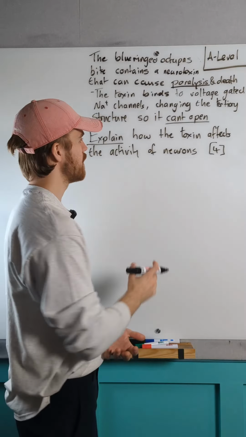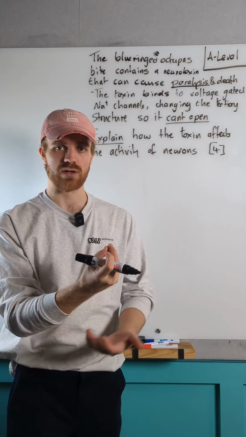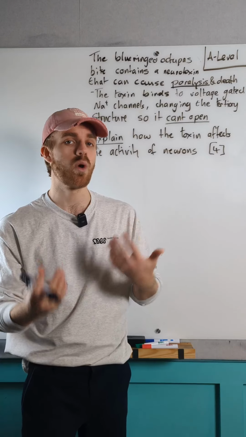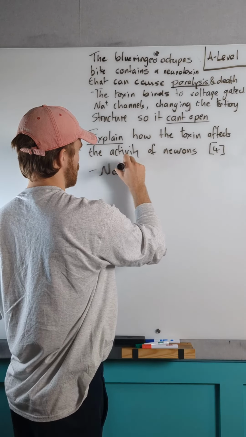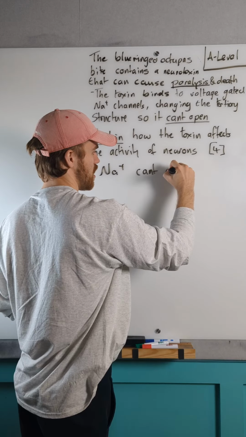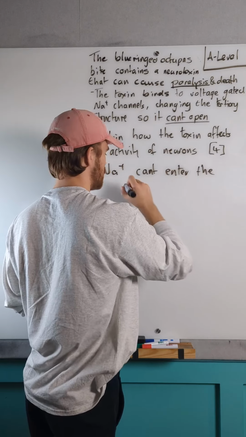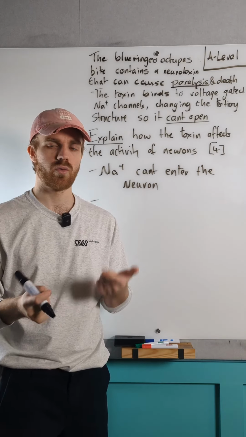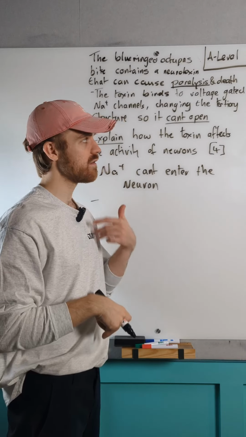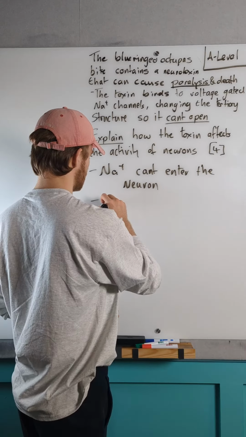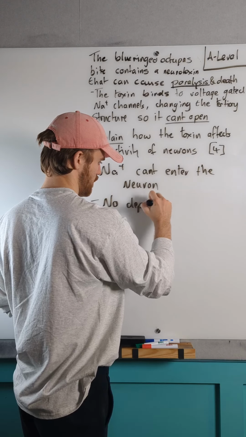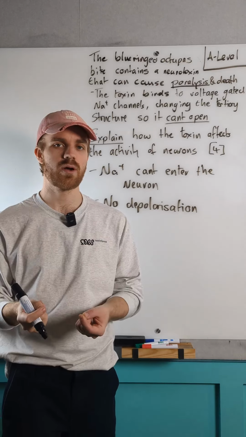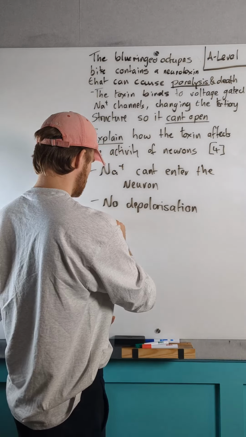We're going to start by thinking about the voltage-gated sodium channel being unable to operate. It doesn't open, which means that the sodium won't be able to enter the cell. So our sodium ions can't enter the neuron. And if those sodium ions can't enter the neuron, we're then going to think about our cause and effect. Well, the effect of that is we don't get any depolarization. If we get no depolarization, we're going to get no action potential.